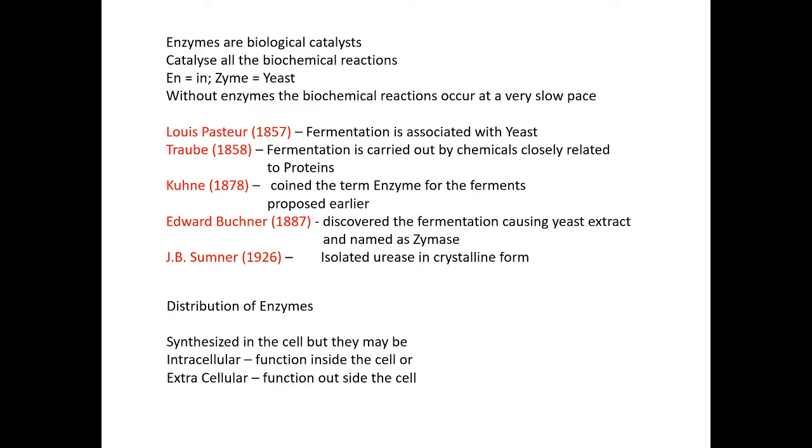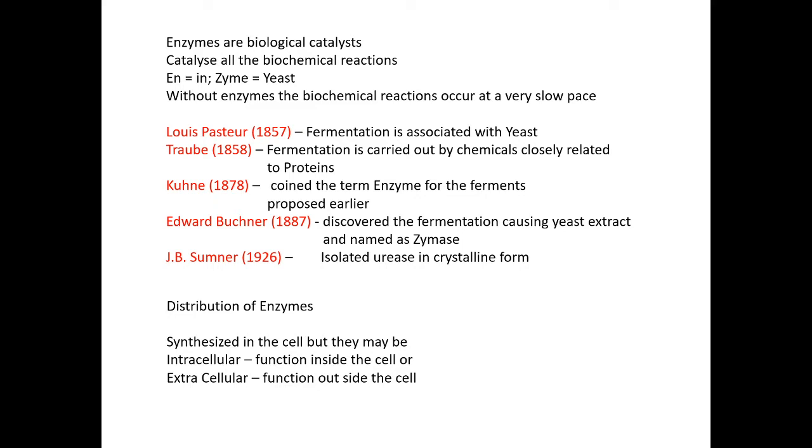Regarding its discovery, Louis Pasteur was the first person, in 1857, who said that yeast was a living organism, and fermentation was associated with life and growth of yeast. So Louis Pasteur was the first person to state that fermentation is associated with yeast cells.